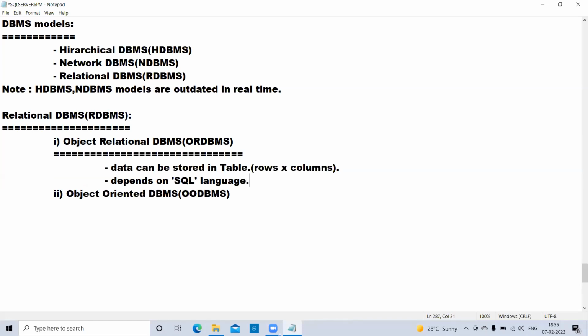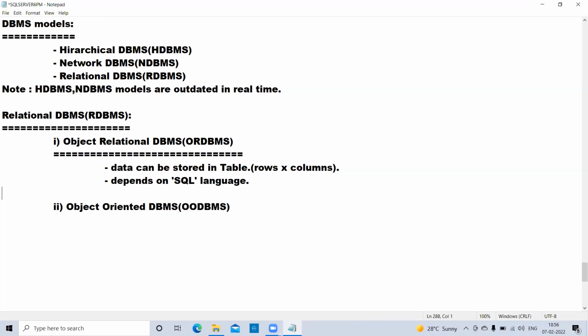When I'm using object relational software, if I want to store data or do some operations, that can be done using the SQL language. With the help of SQL, the user can communicate with the object relational database management system and its databases.